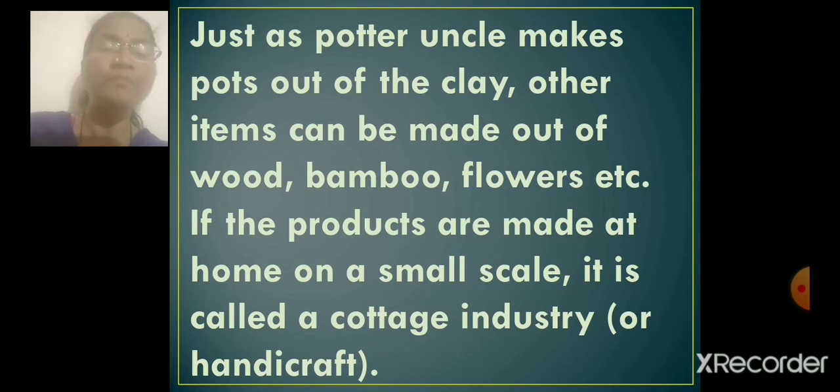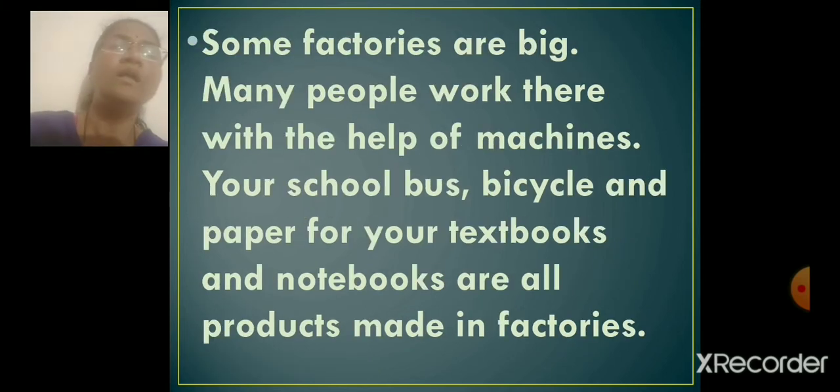I repeat, if the products are made in the factories or in the industries on a large scale, then that is called a large scale industry. And if the products are made at home on a small scale, it is called a cottage industry or handicraft. See, some factories are big, for example, textile industries, sugar industries.